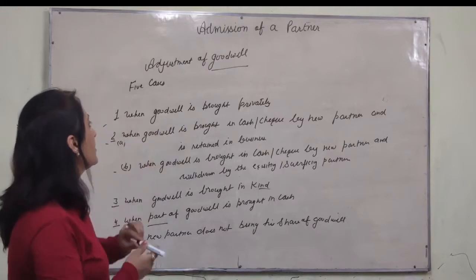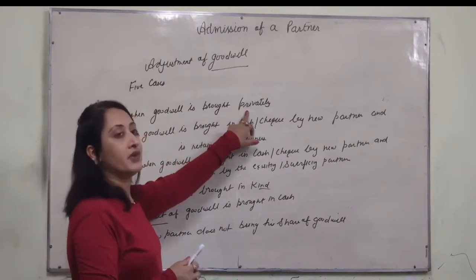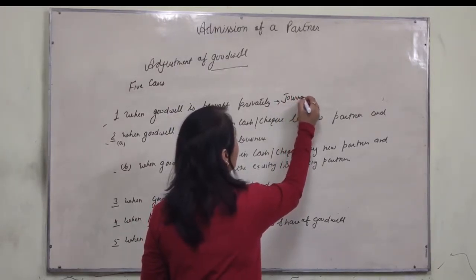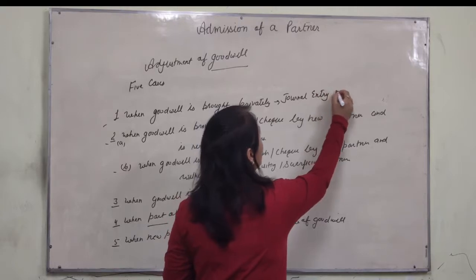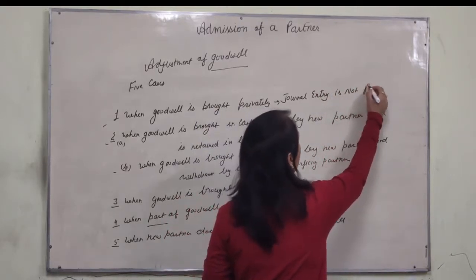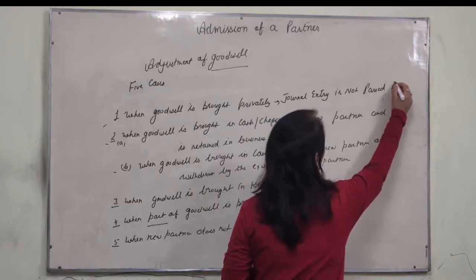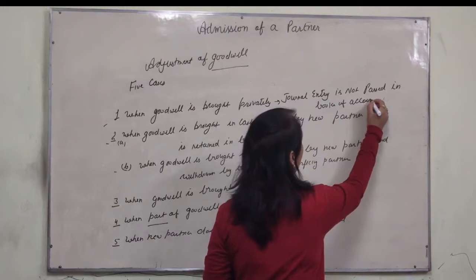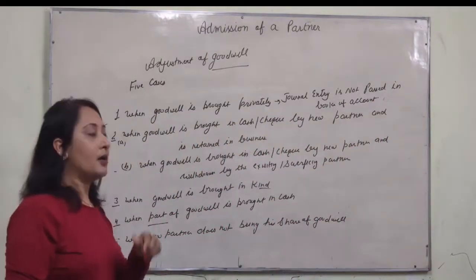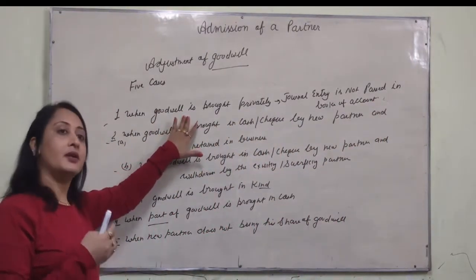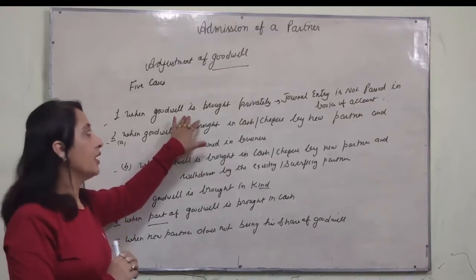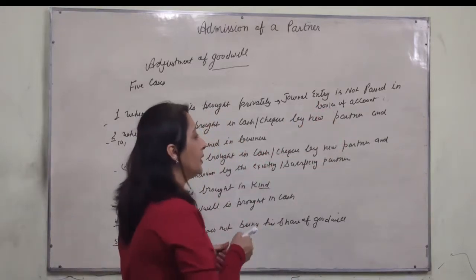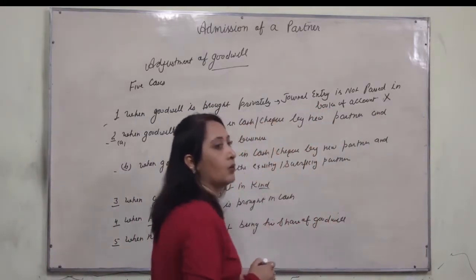First, we start from the first case, when goodwill is brought privately. Always remember, journal entry is not passed in books of accounts. Whenever a new partner comes and brings goodwill privately, meaning outside the business, it will not be shown in the books of account. There will be no entry in the books of account.